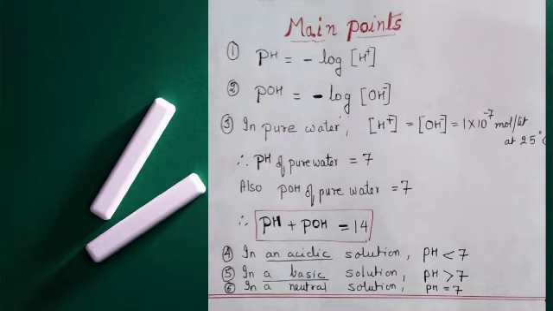In pure water, the molar concentration of hydrogen ions is equal to the molar concentration of hydroxide ions. Therefore, pH equals pOH, and that is equal to 7, and the sum of pH and pOH is equal to 14.